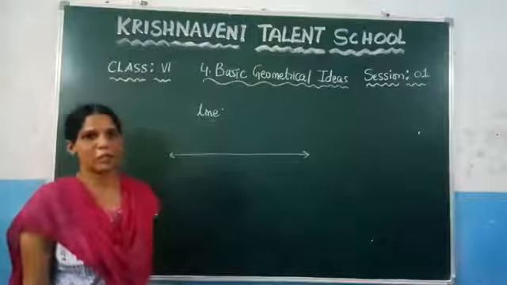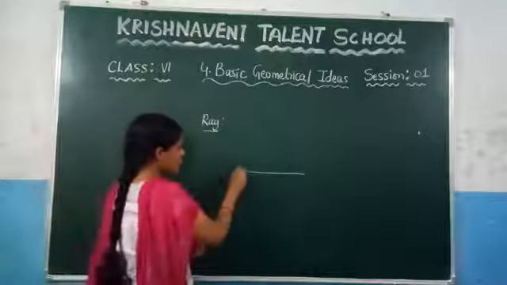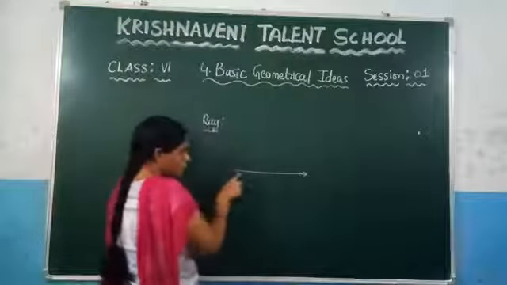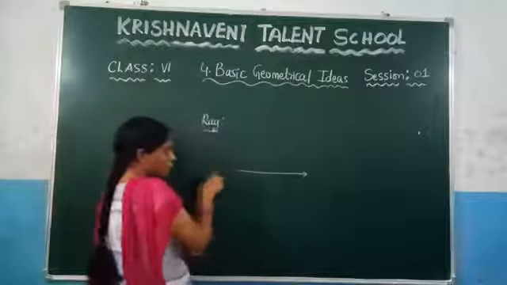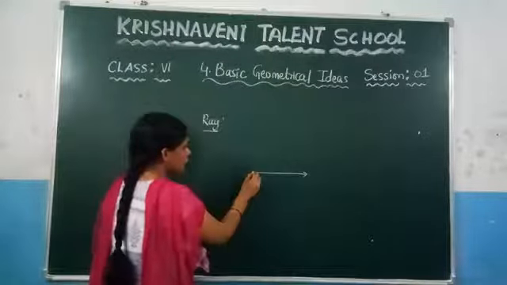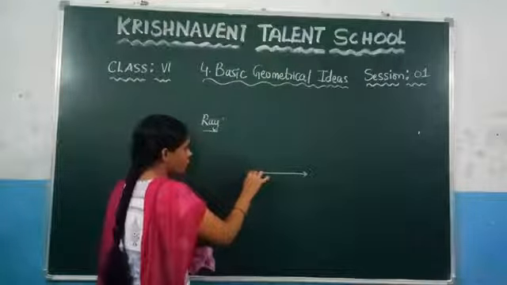Now see the next one, which is the ray. What is a ray? A ray is a part of a line and it has an initial point. It does not have any ending point. Let us take this line. A ray is a part of a line. You know the line goes on like this and goes on like this. If you take a part of the line, that part of the line we call a ray.